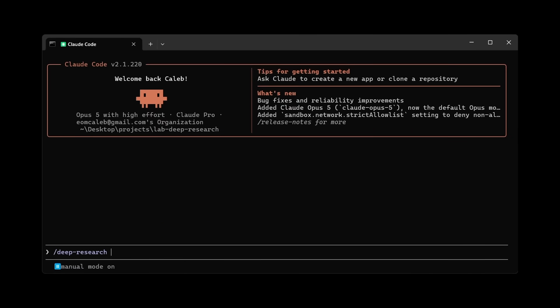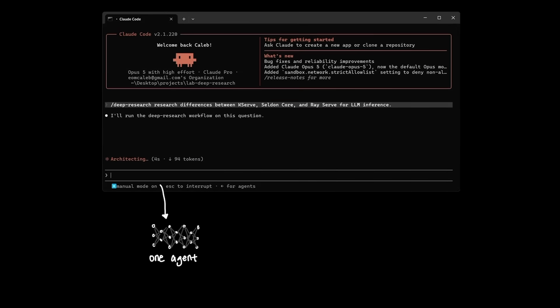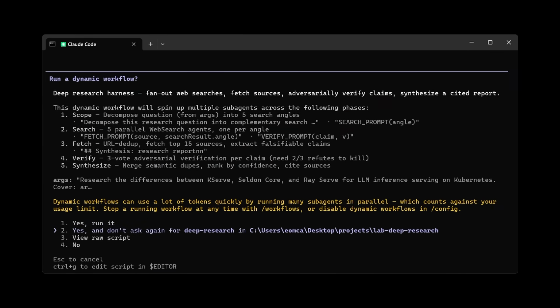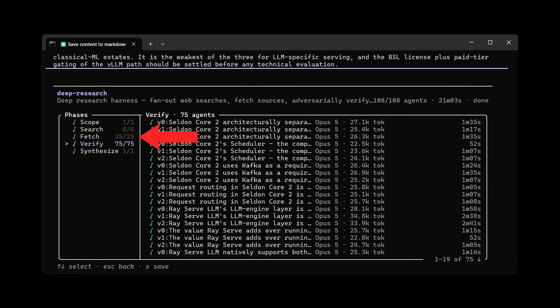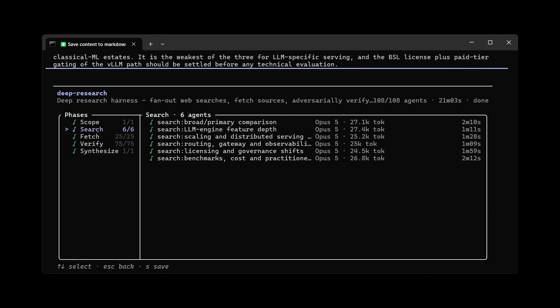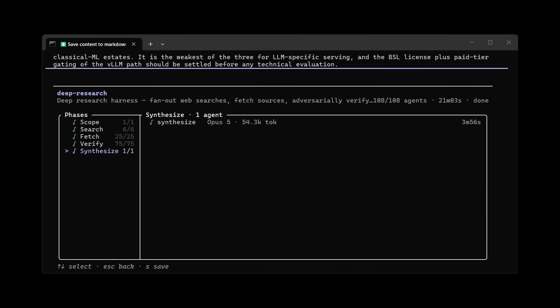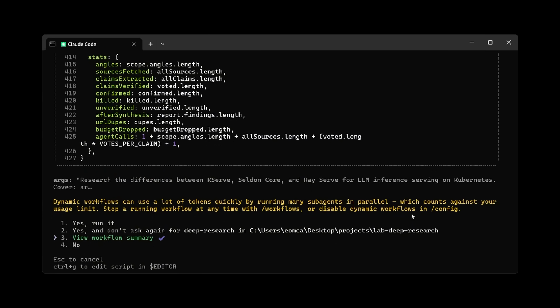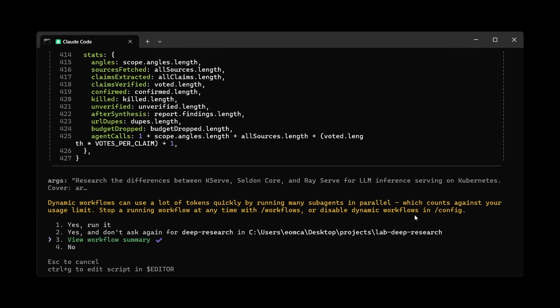When we ask Claude Code to do a deep research about a specific topic, behind the scenes, it's not just one agent that handles the entire research, but many agents are spawned to handle our research needs. Claude Code actually generates a dynamic workflow that looks something like this, where you have over 100 agents broken into various phases. And this entire workflow is generated on the fly by Claude Code in JavaScript code, like you can see here. That's 427 lines of code. And this very code acts as the runtime environment that will spawn over 100 agents.